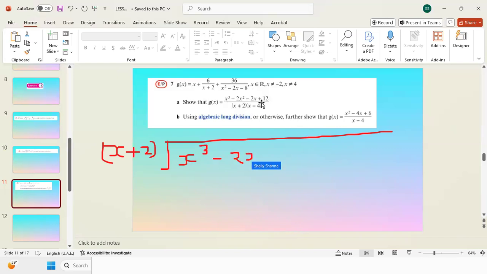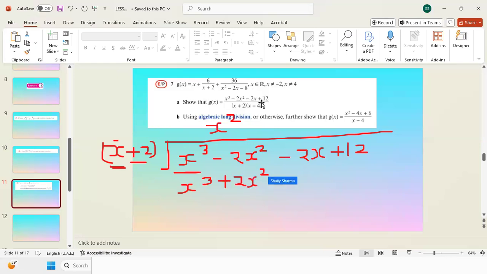Minus 2x plus 12. I see here is x cubed and here is x. So in order to make x into x cubed, I need to multiply it by x squared. So it will be x cubed, and plus 2 multiplied by x squared, it will be plus 2x squared. Then we will subtract, so minus 4x squared minus 2x.